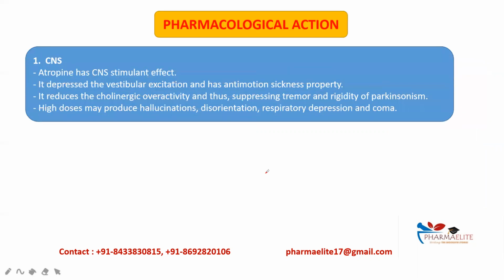The first action is on the central nervous system. Atropine has a CNS stimulant effect as it depresses vestibular excitation. It possesses anti-motion sickness property and is used by travelers. But scopolamine is the drug of choice for anti-motion sickness over atropine. It reduces the cholinergic overactivity and thus suppresses the tremor and rigidity of Parkinsonism. High doses of atropine produce hallucination, disorientation, respiratory depression, and coma.